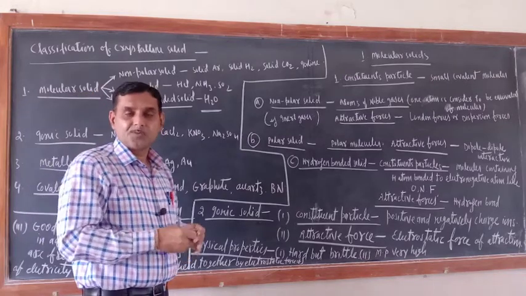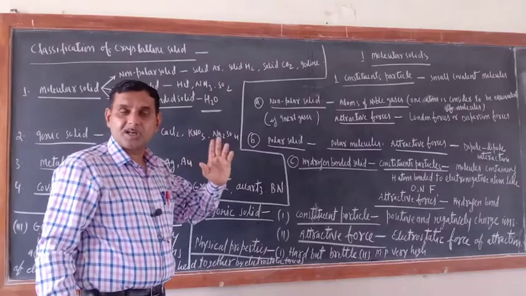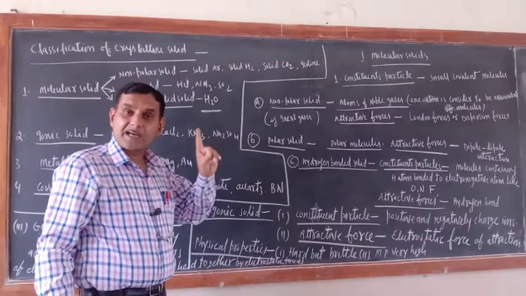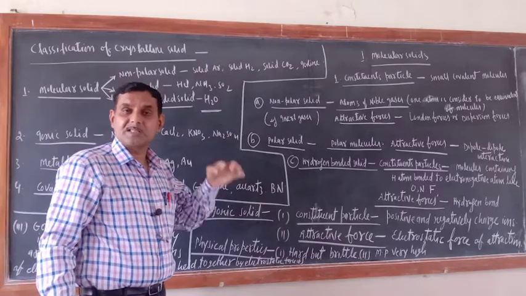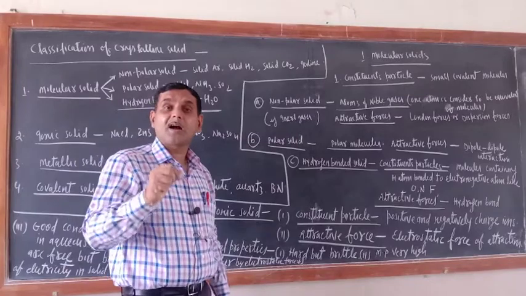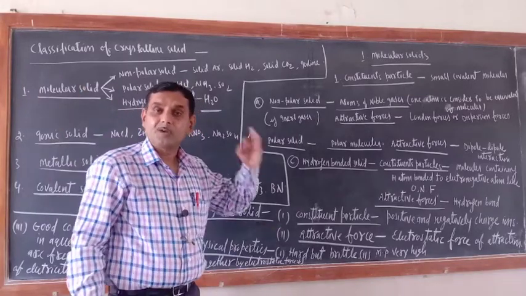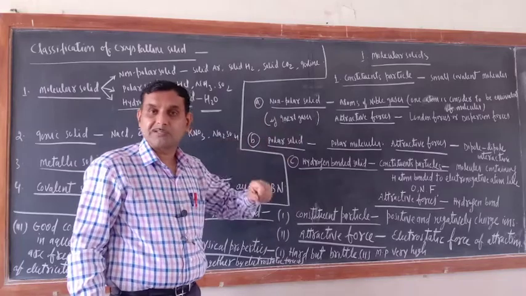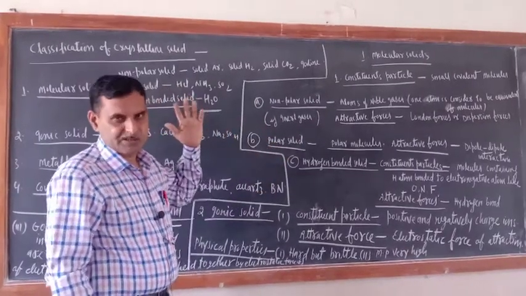But remember, for inert gases helium, neon, argon, krypton, xenon, one atom is considered equivalent to a molecule. That is why they are called monoatomic molecules, because their one atom is acting as a molecule.